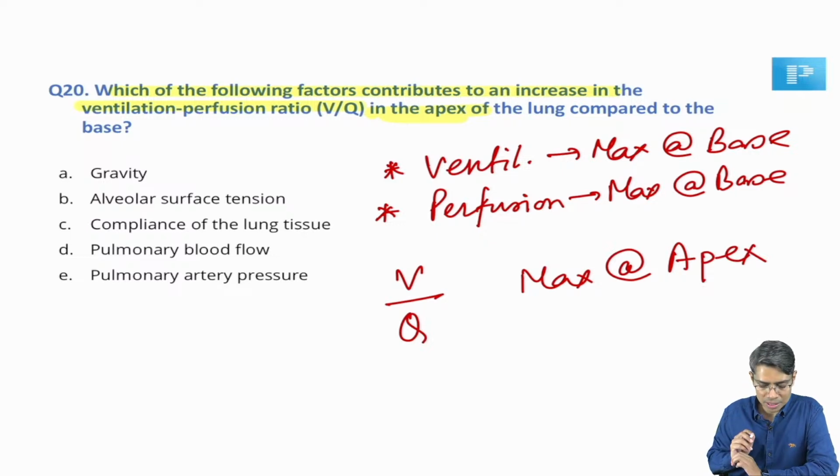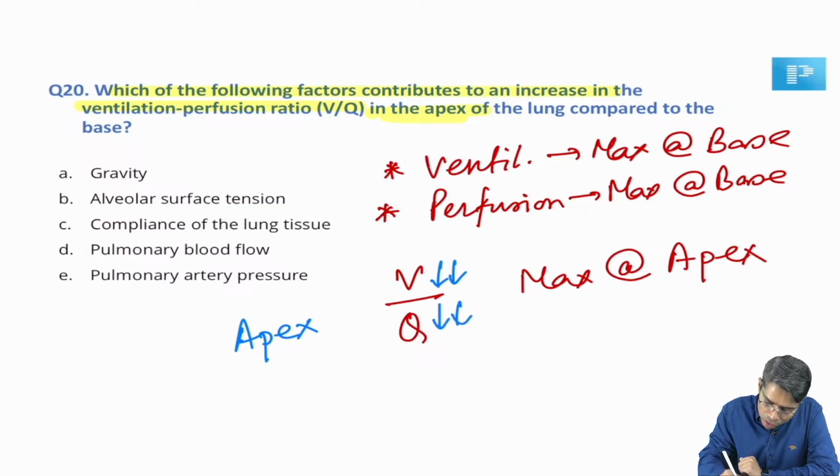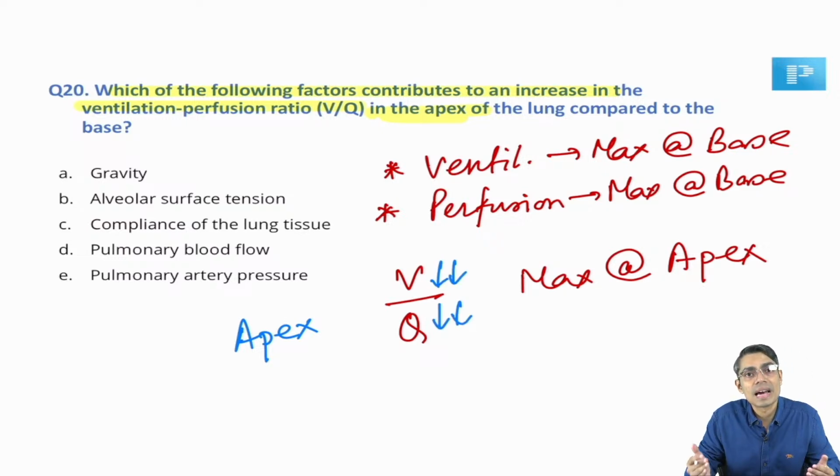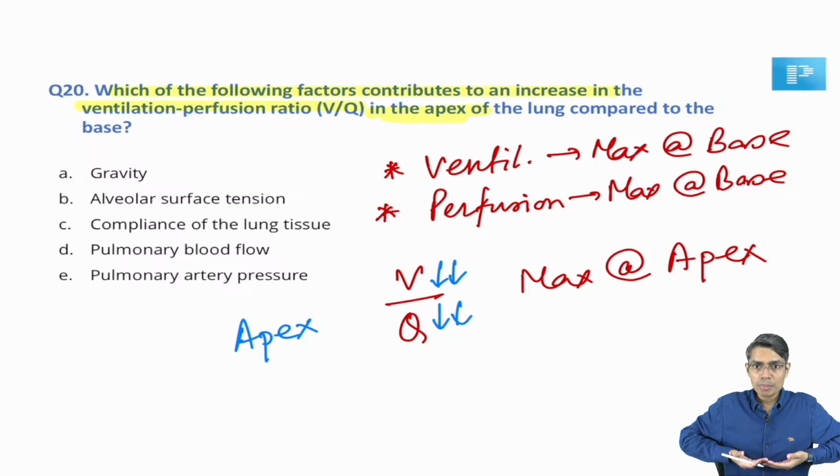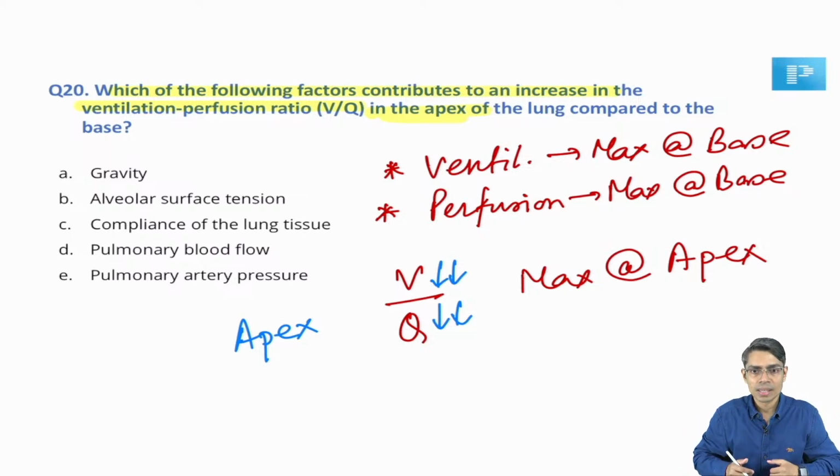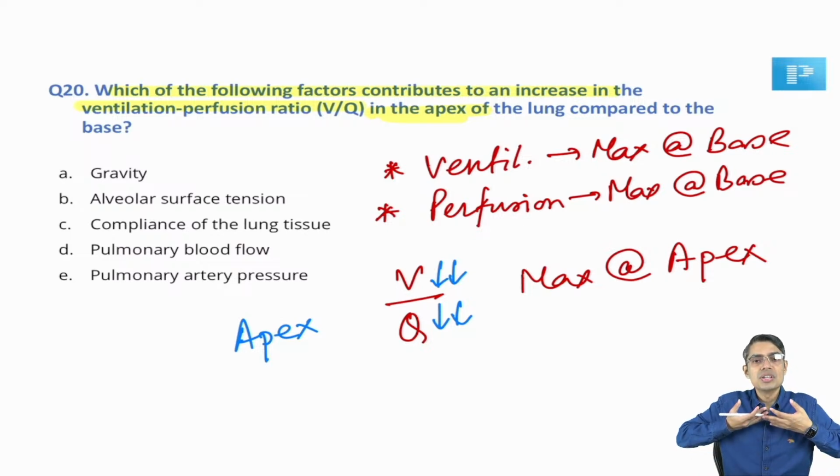We all remember this. So, ventilation is maximum at the base, but if you reach the level of apex, ventilation will also reduce, perfusion will also reduce due to the effect of gravity. So, if you move from base towards the apex of the lung, your ventilation will gradually reduce towards the apex.